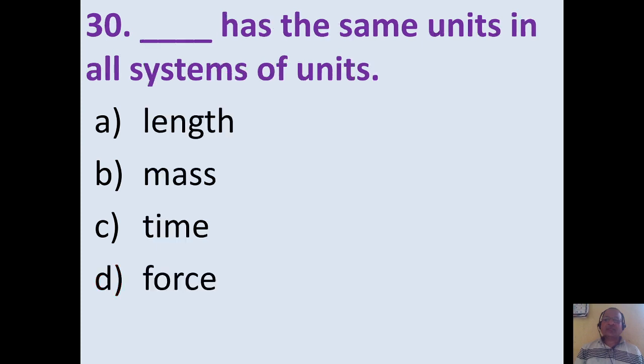Dash dash has the same units in all systems of units. Earlier we have seen that length, mass, time can be measured in different systems of units, but only the time quantity has the same units in different systems of units, that is second. So the correct option is time, option C.